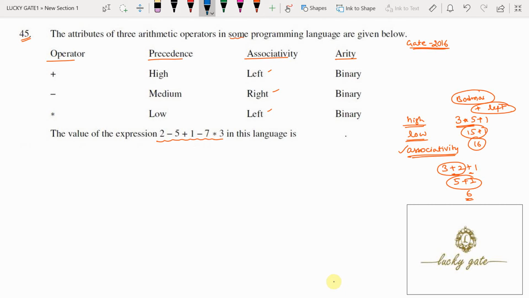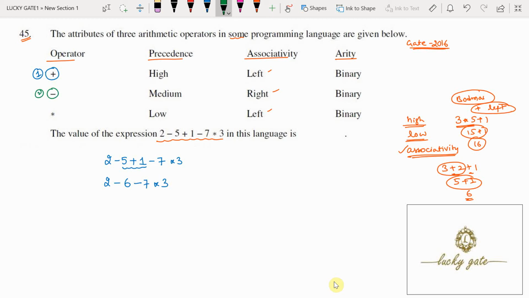Now coming to the expression 2 minus 5 plus 1 minus 7 star 3. Which is the highest precedence operator? Plus is the highest precedence operator. This is the first precedence given. Now it has to perform plus first. Plus is there between 5 and 1. So 2 minus 5 plus 1 is 6, minus 7 star 3. This is the output of the first iteration. Now check for the second one. Plus operator is evaluated. Next precedence is given to minus.